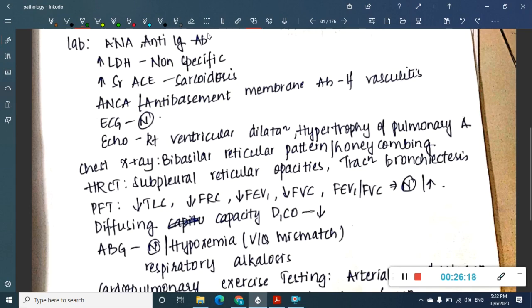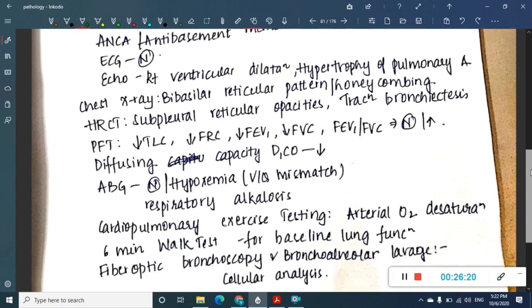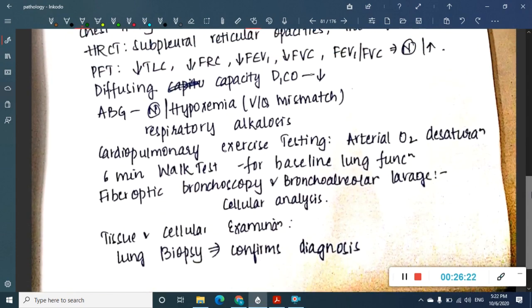Then if you do arterial blood gas analysis in the initial stages, it will show hypoxemia, and there is a chance of having respiratory alkalosis also. Then you can do a cardiopulmonary exercise testing. This is something like a walk test. You will have to ask the person to walk for 6 to 10 minutes, and then you will have to see the arterial oxygen. If it is normal, then there is no need to worry. It is just to find out the baseline lung function, so that if he deteriorates, you can see the progress of the disease.